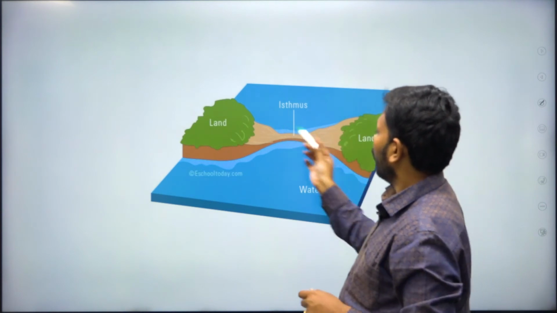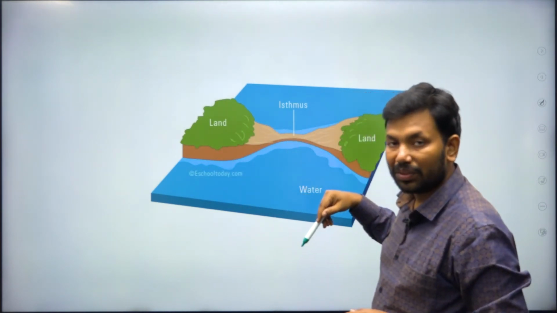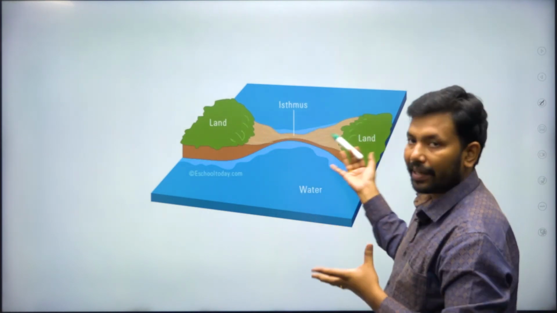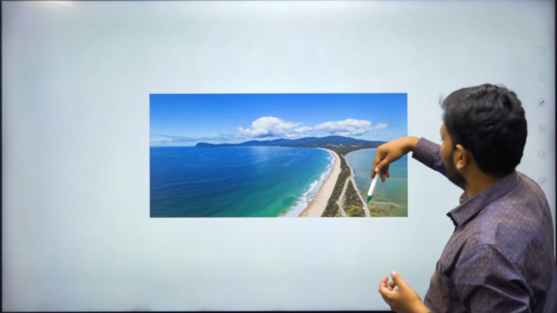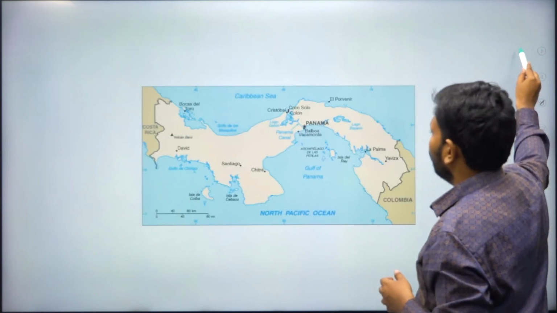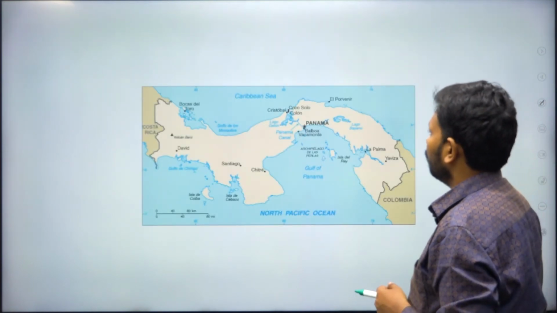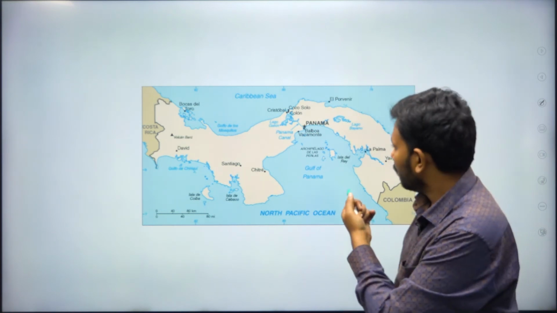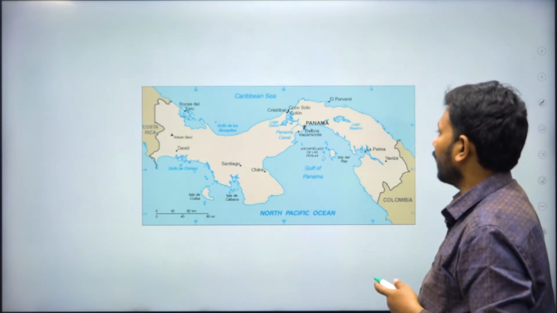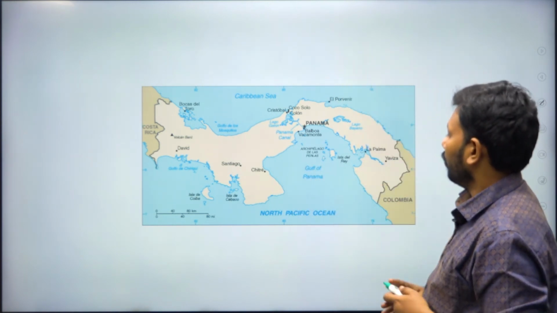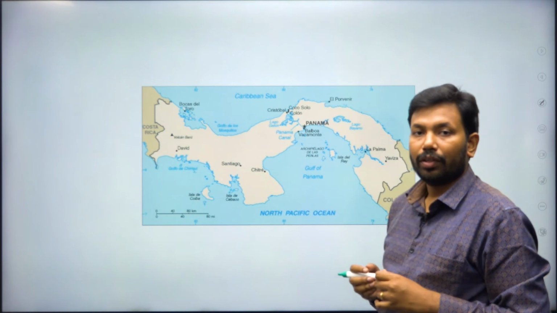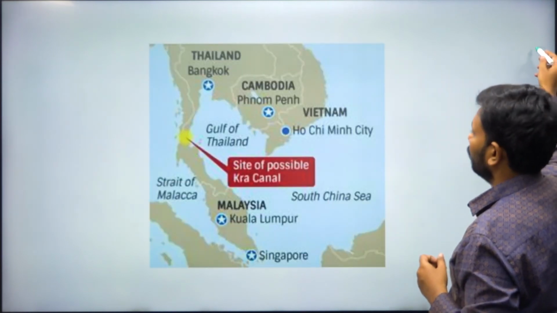Isthmus, as I said, connects two land bodies and divides two water bodies, the opposite of a strait. Because of an isthmus, the transportation over land can be very easily done. As we can see, this is an isthmus, connecting two land bodies and dividing two water bodies. For example, the best one is this: Panama, Honduras, Nicaragua, all this Central American isthmus that divides the Pacific Ocean from the Atlantic Ocean, or say the Pacific Ocean from the Atlantic and Gulf of Mexico. So you can mention some of them.